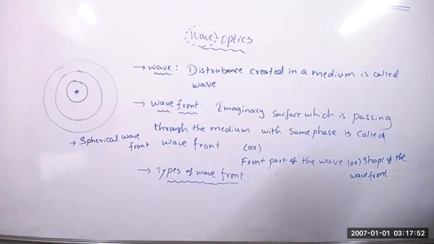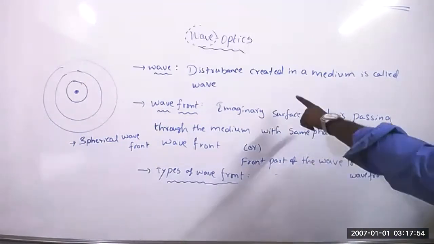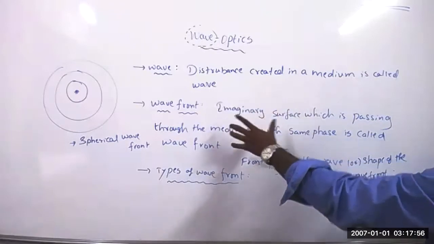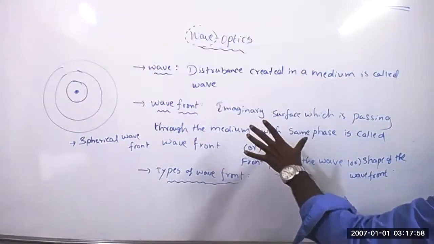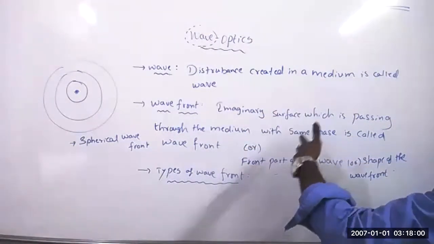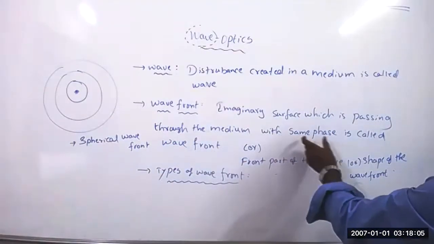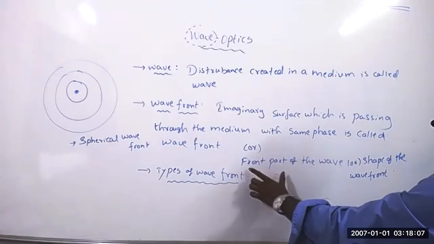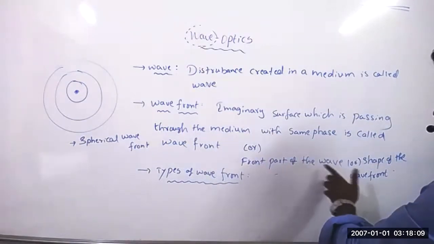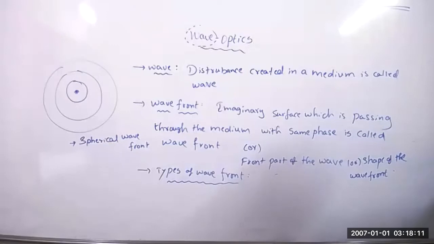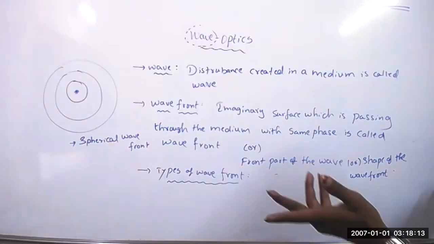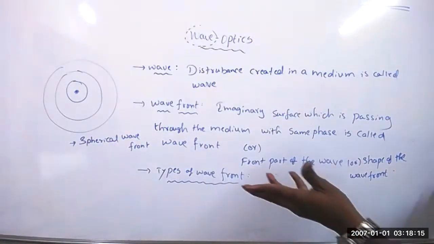Yes, sir. Kushi, did you understand what is a wave? Yes, sir. What is a wavefront? Did you understand? Yes. Wavefront is nothing but an imaginary surface which is passing through the medium with the same phase, or the front part of the wave, or the shape of the wave. So what is the front part of the wave? What is the shape of the wave?